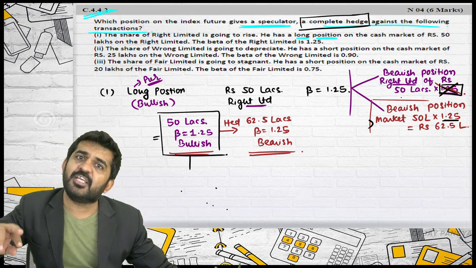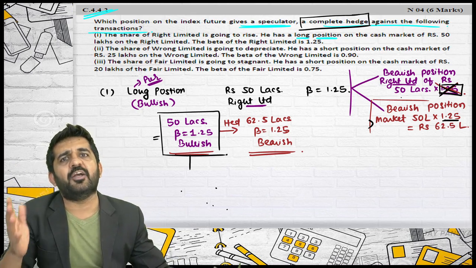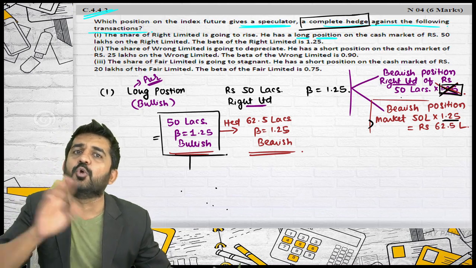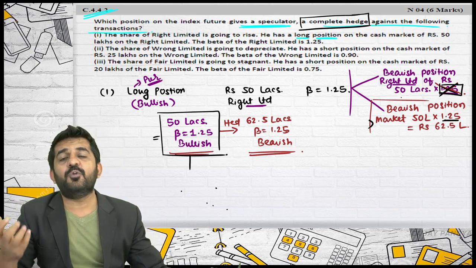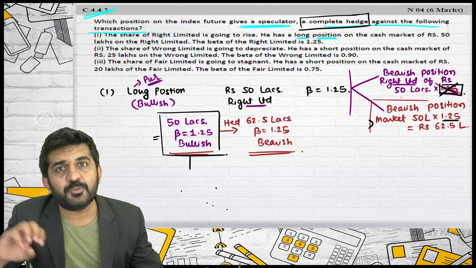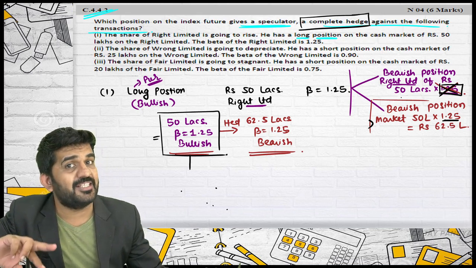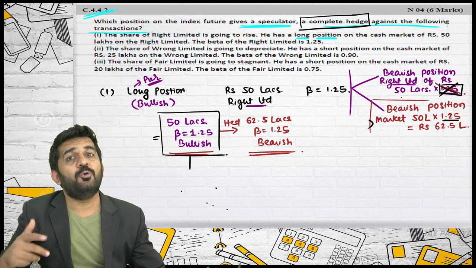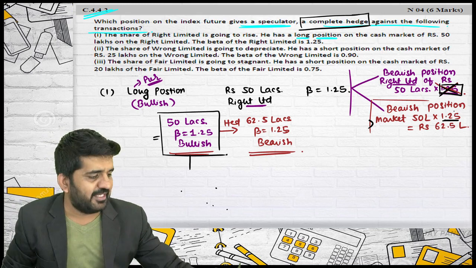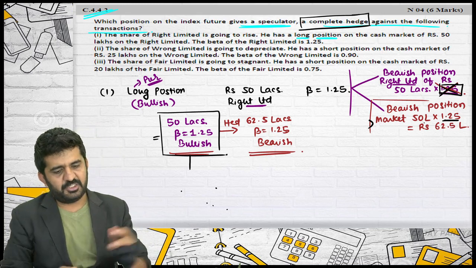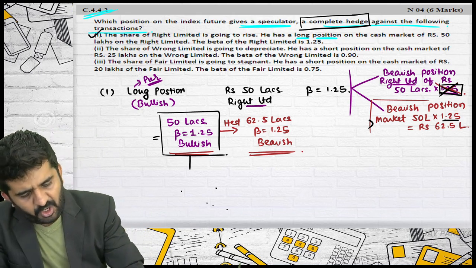So if you are hedging through the same security, you can take a bearish position of 50 lakhs into 1.25. But the market has a beta of 1, so you will have to take a bearish position of directly 62.5 lakhs rupees. This is the answer of 1.